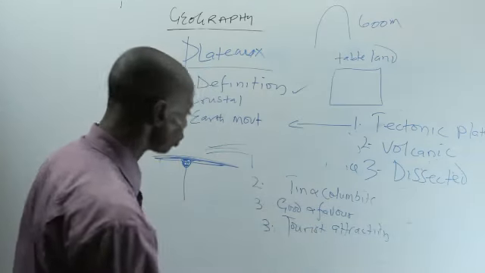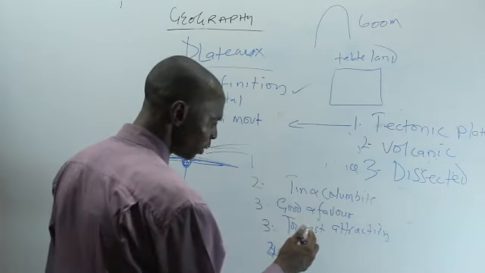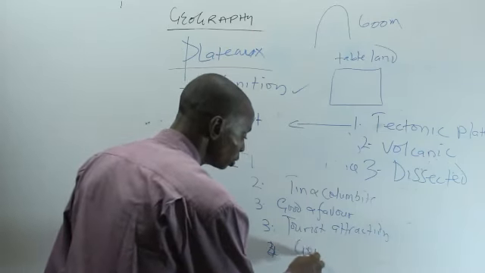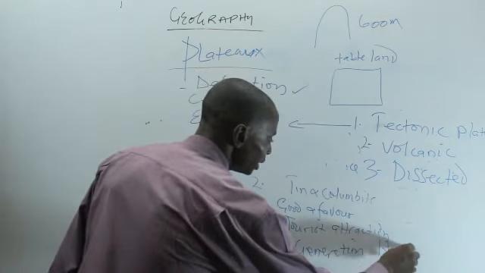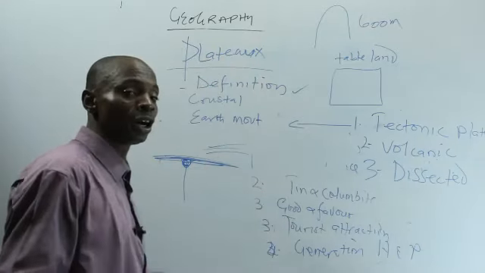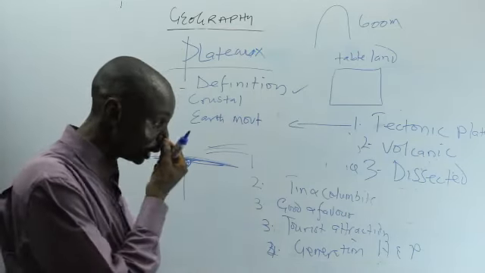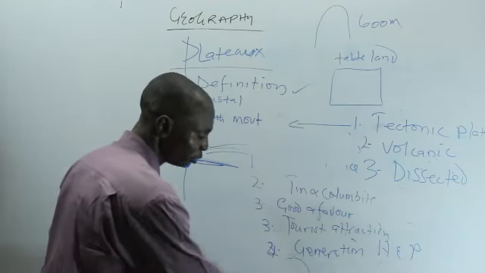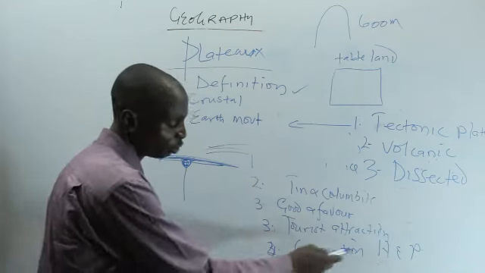We have some plateau also can be used. Some of the plateau, they contain water and they can be used for the generation of what? Electricity. That is hydroelectric power. We are having another hydroelectric power on Mambila Plateau now, embarked by the federal government of Nigeria. The reason is because there is a waterfall from the top of the Mambila Plateau down that the government considers as a potential for the generation of hydroelectric power.